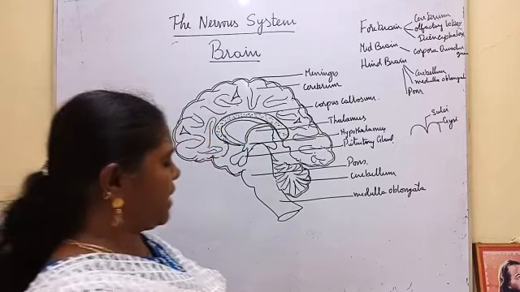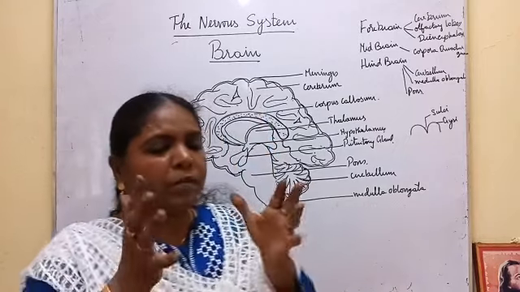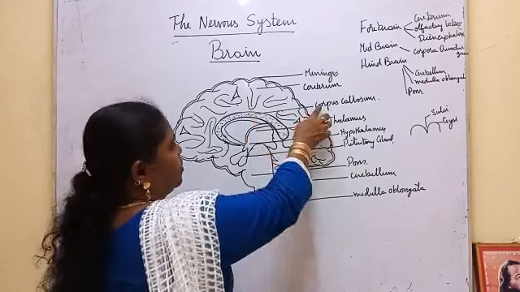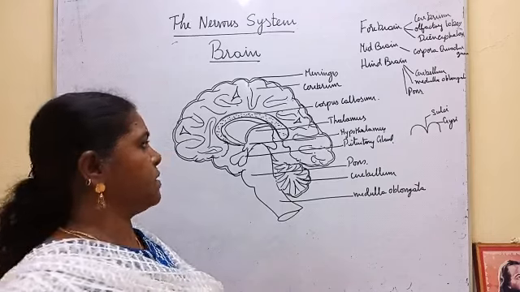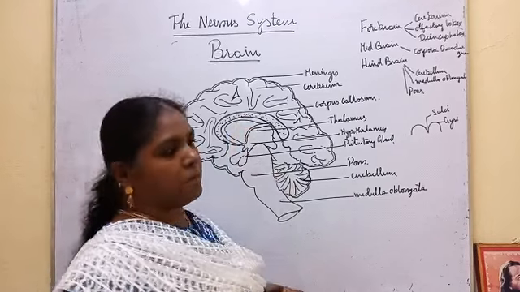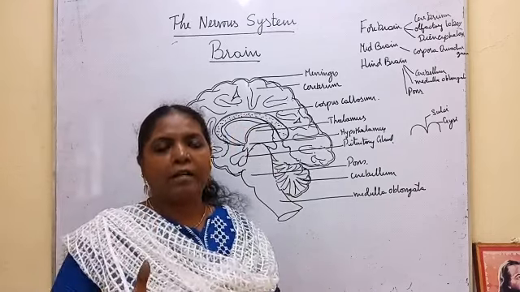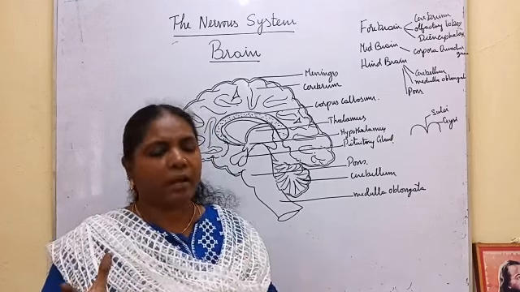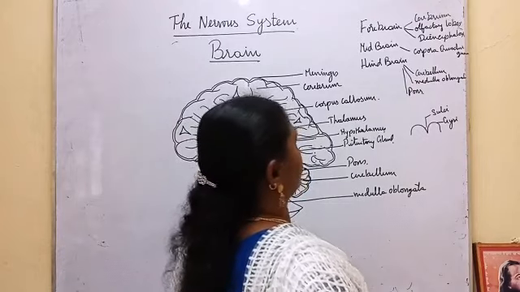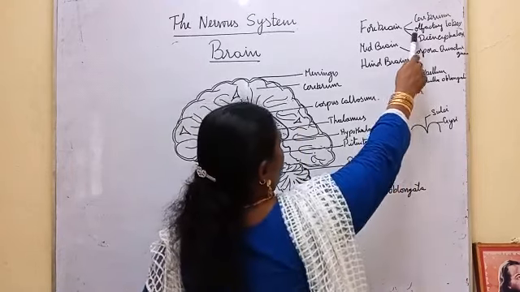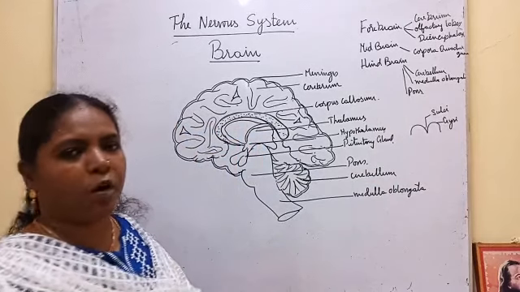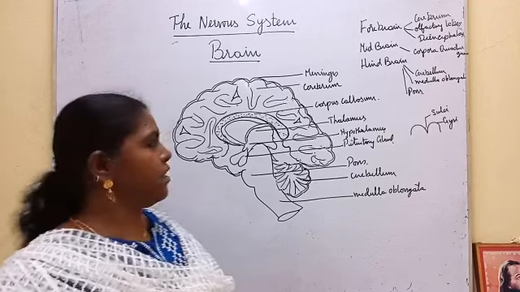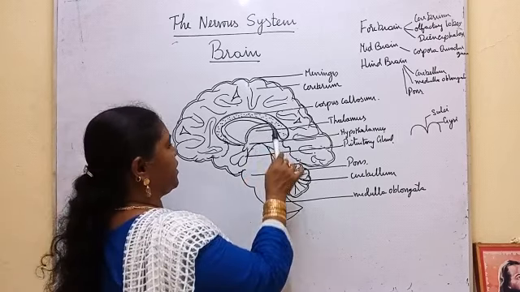The brain has two hemispheres. Both the hemispheres are connected with a nervous tissue called corpus callosum. This corpus callosum sends the impulses from the right hemisphere to the left hemisphere, and from the left hemisphere to the right hemisphere of the cerebrum. Then come the olfactory lobes. Olfactory lobes are responsible for the sense of smell.